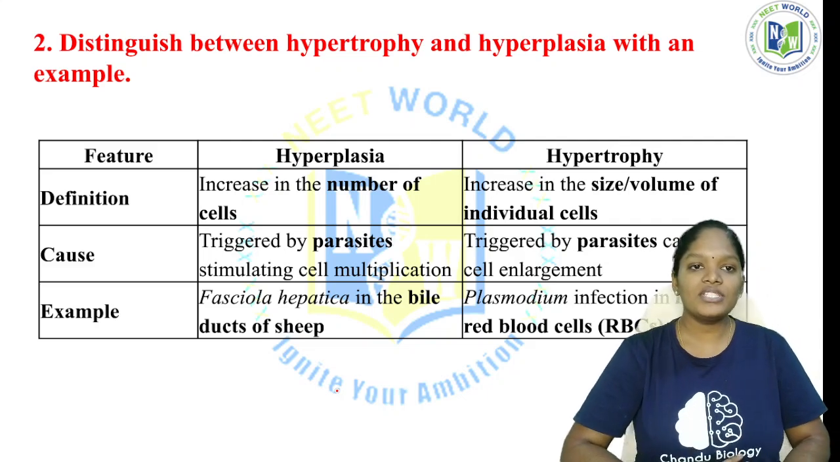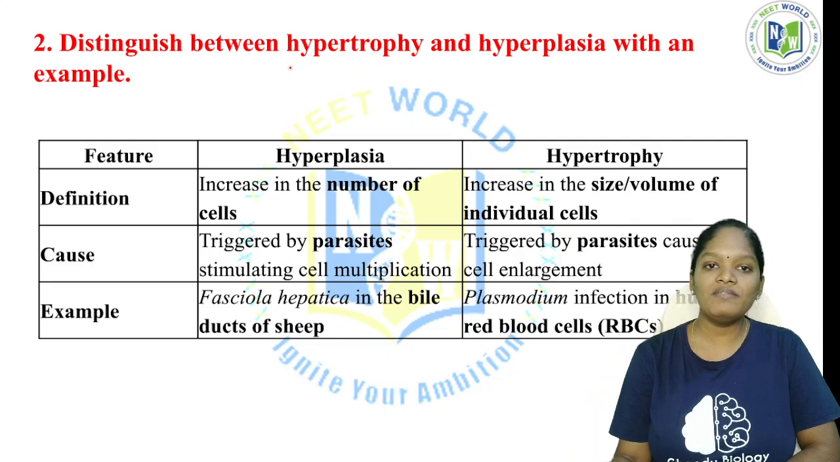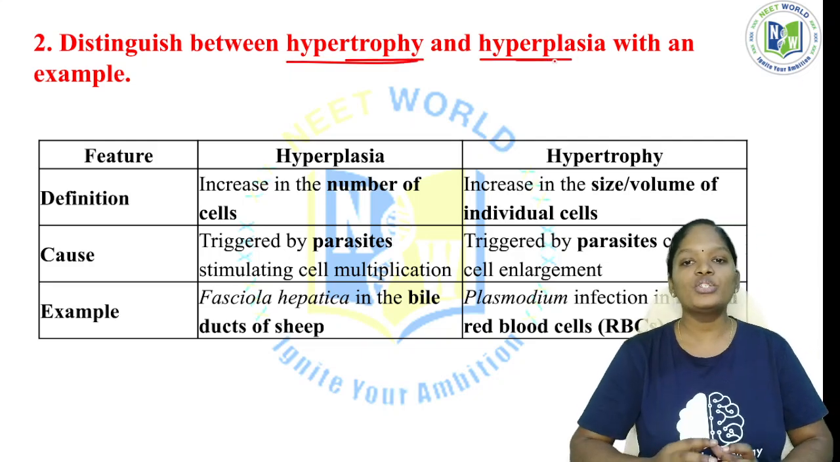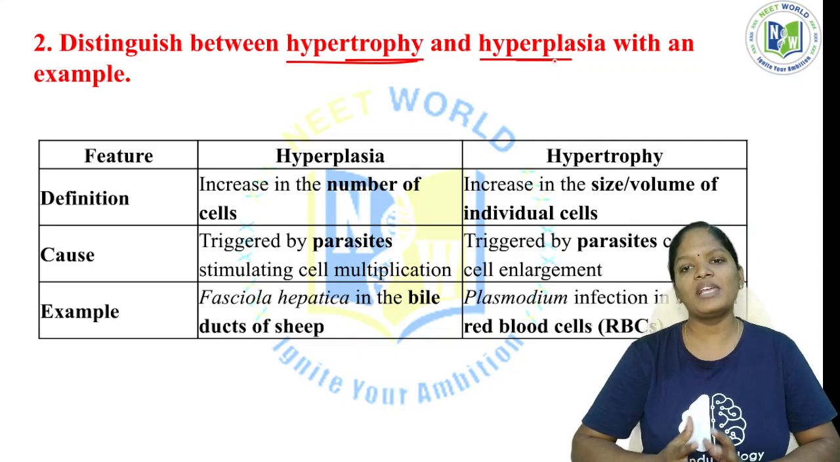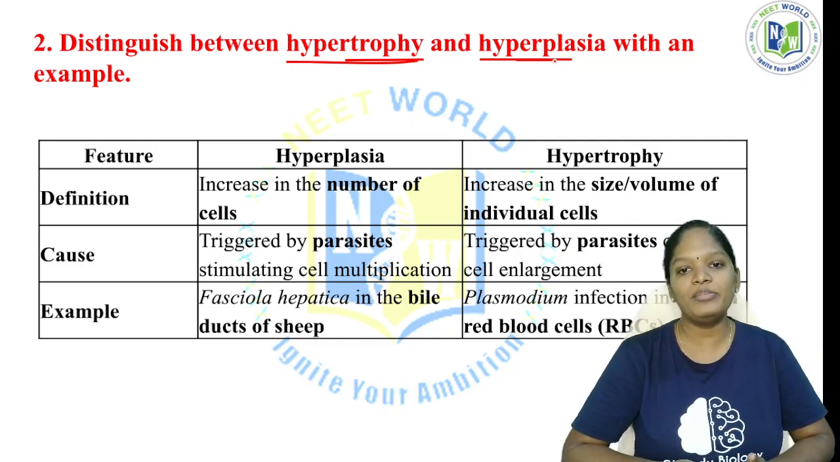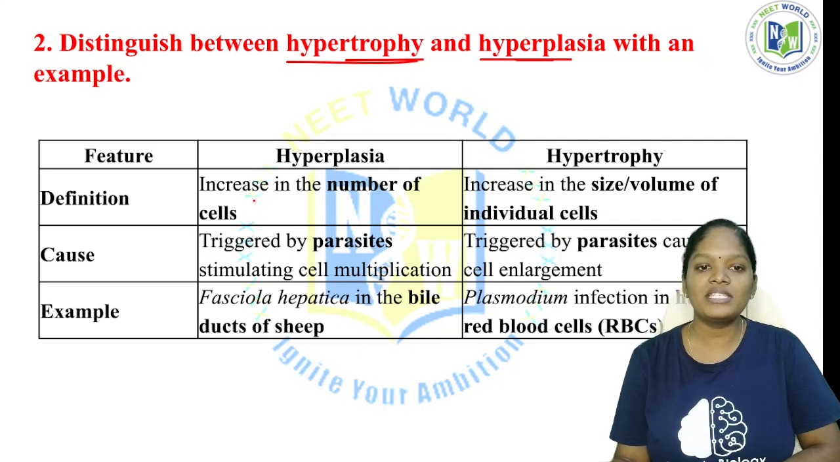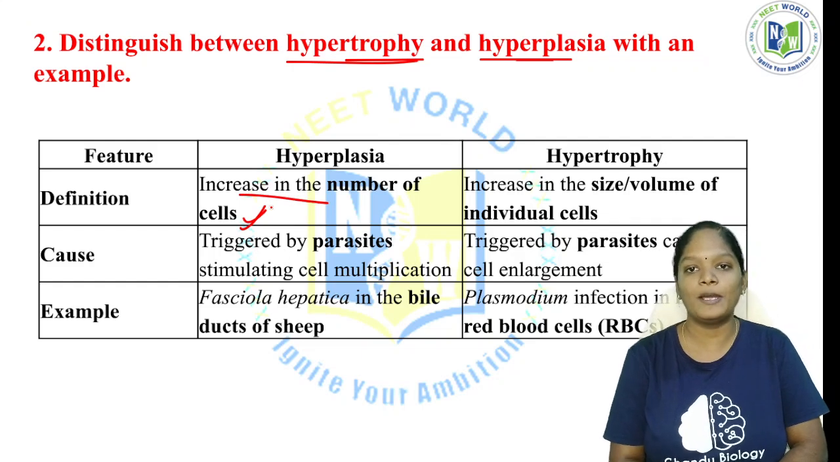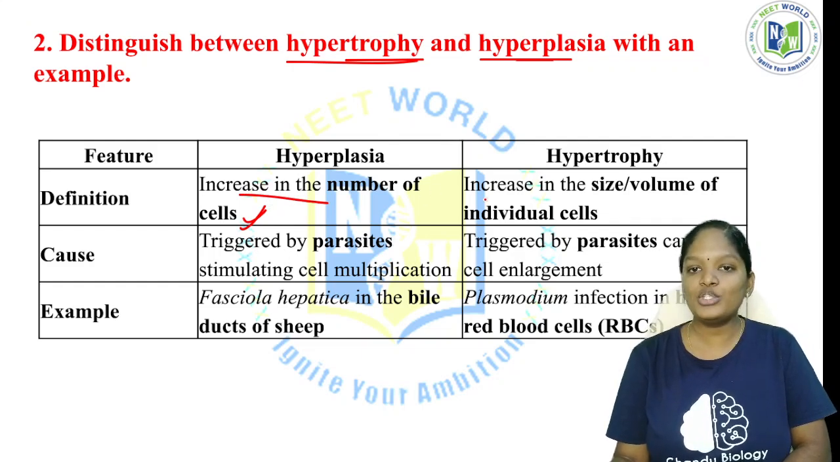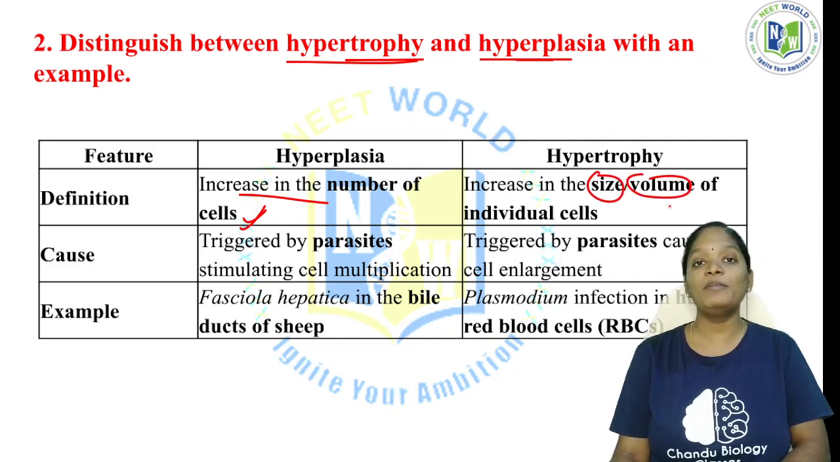The second question is: distinguish between hypertrophy and hyperplasia with an example. You should know the difference between hyperplasia and hypertrophy. The general definition is this: an increase in the number of cells is called hyperplasia. Hypertrophy is an increase in the size or volume of individual cells.